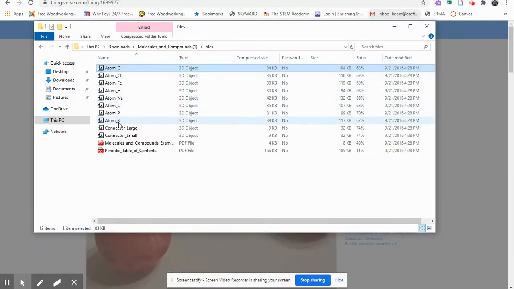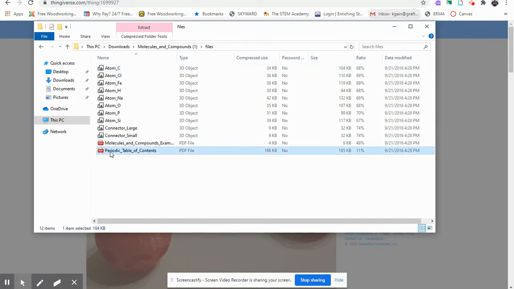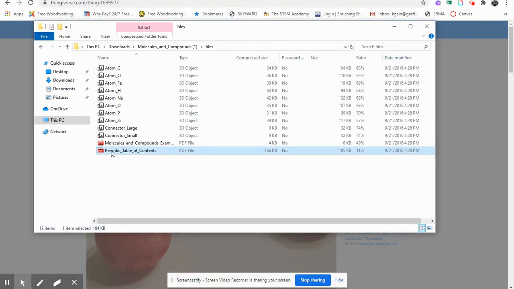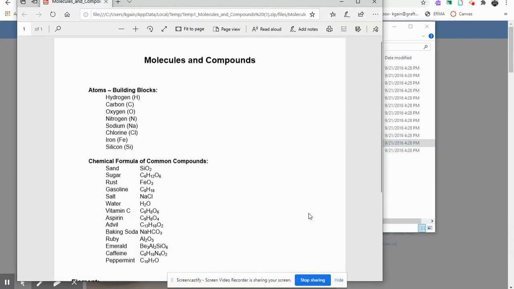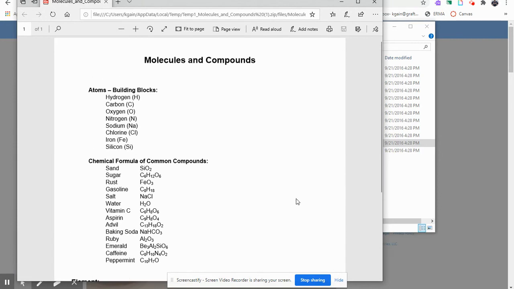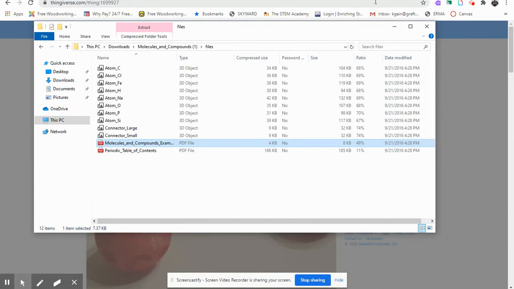And you'll see the various others and the connectors. Some Thingiverse files also come with a few extras. In this case, there's a few PDFs, and you can see that there's a periodic table of elements. There's also a molecules and compounds PDF, and it looks like a worksheet. Very helpful website.